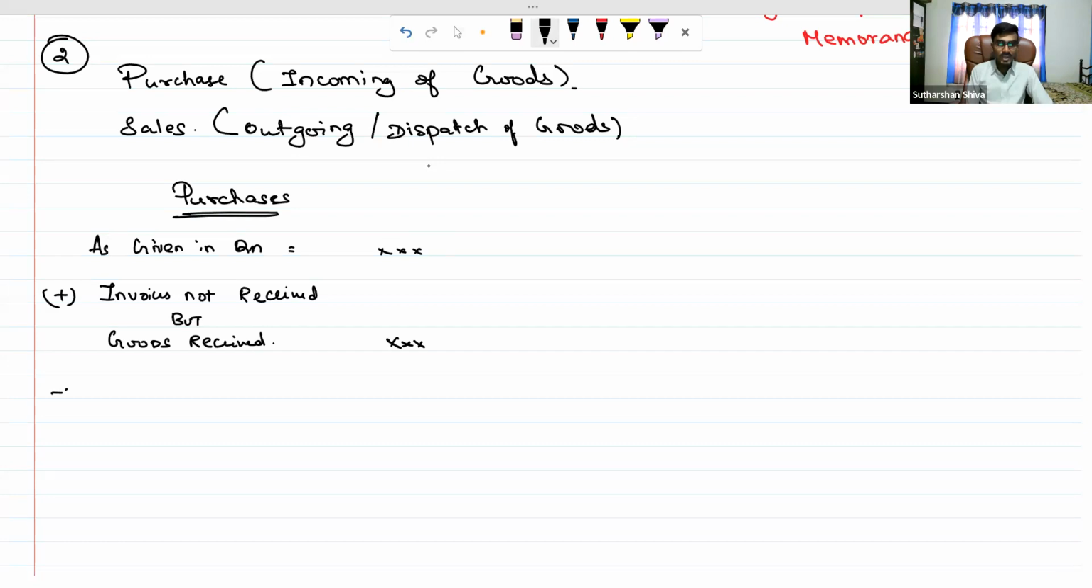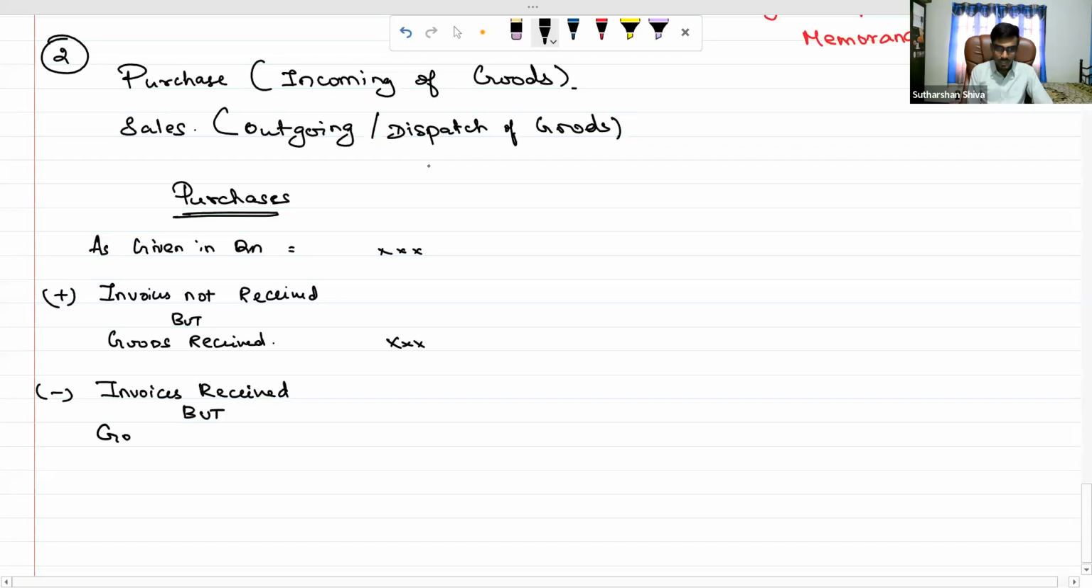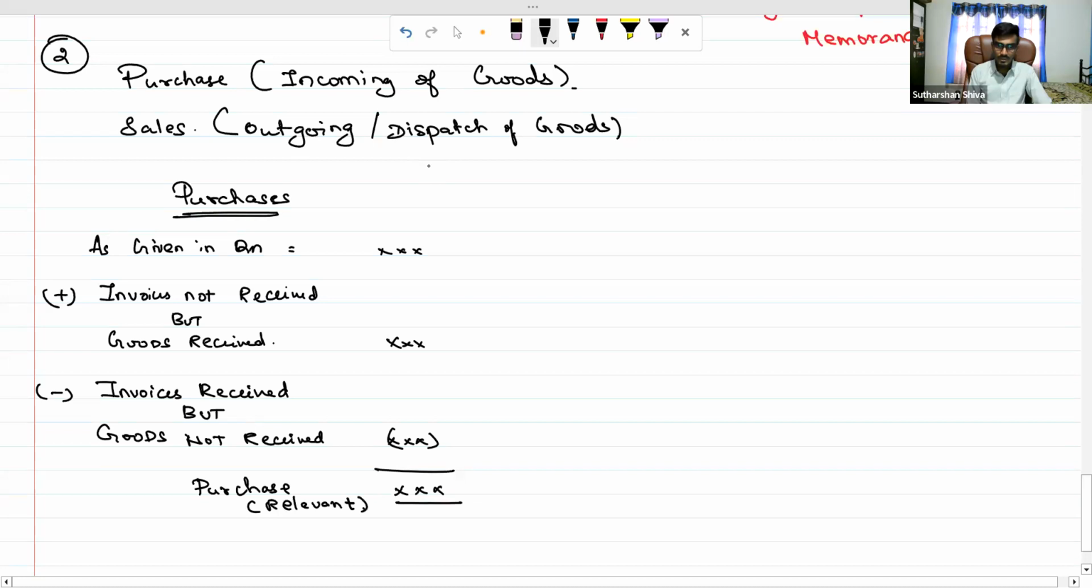We subtract a few things. What do we subtract? Invoices received, but goods not received. Maybe there is some delay. They send the invoices by fax, but the goods take time to arrive by truck. Goods not received. Okay, so we subtract this. The value we get after subtracting is the relevant purchases, the actual purchases after computing this. Okay, same in the case of sales, outgoing of the goods. So first, as given in the question we need to take.